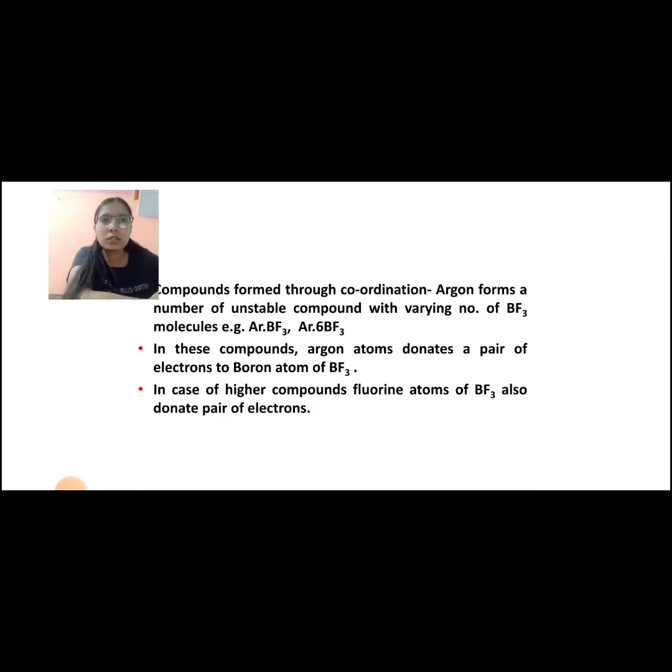Compounds formed through coordination. Argon forms a number of unstable compounds with varying numbers of BF3 molecules. For example, ArBF3, Ar6BF3. In these compounds, argon atoms donate a pair of electrons to the boron atom of BF3. In the case of higher compounds, fluorine atoms of BF3 also donate pairs of electrons.